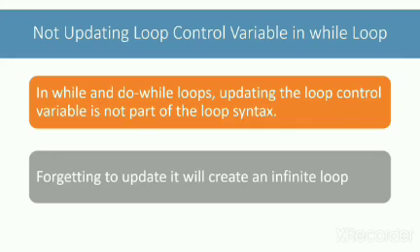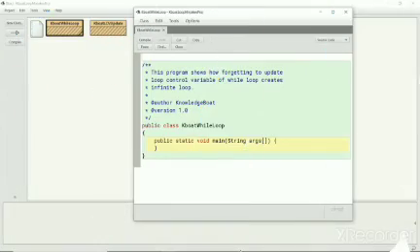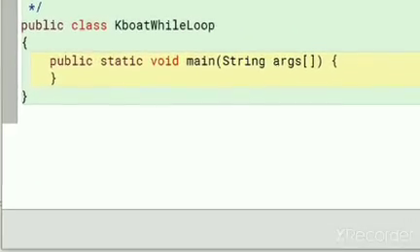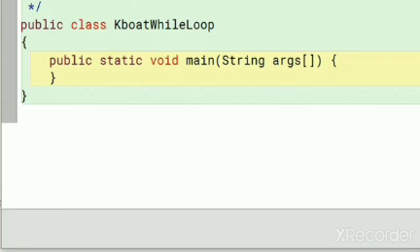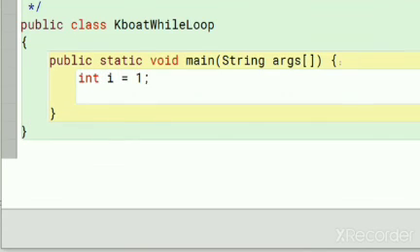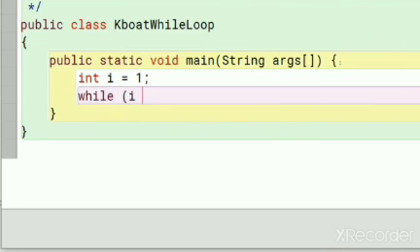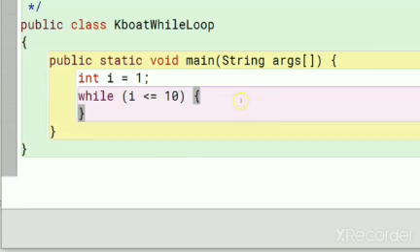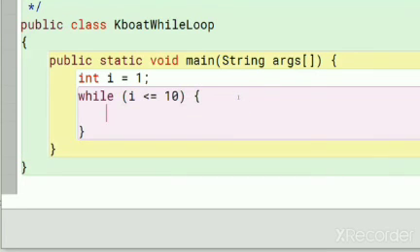Let me show you an example of this mistake in BlueJ. I want to print numbers from 1 to 10 using a while loop. I will first declare and initialize the loop control variable i to 1. After that, I will write my while loop. Inside the loop, I will print i.